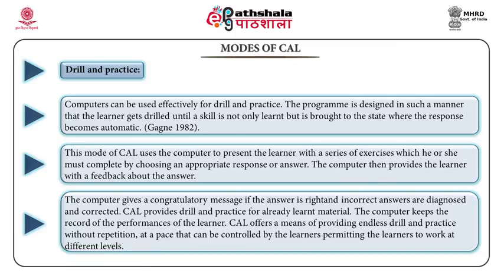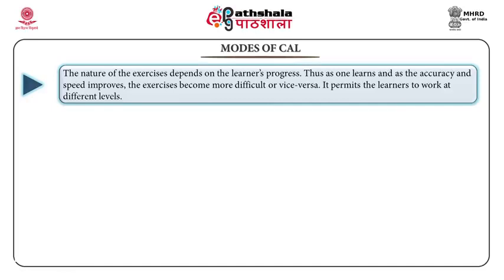The computer keeps the record of the performances of the learner. So CAI offers drill and practice without repetition, and it is done at the student's pace. So it is controlled by the learner. The nature of the exercises sometimes depends on the learner's progress. Thus, as one learns and as the accuracy and speed improve, the exercises become more difficult, or maybe the reverse.